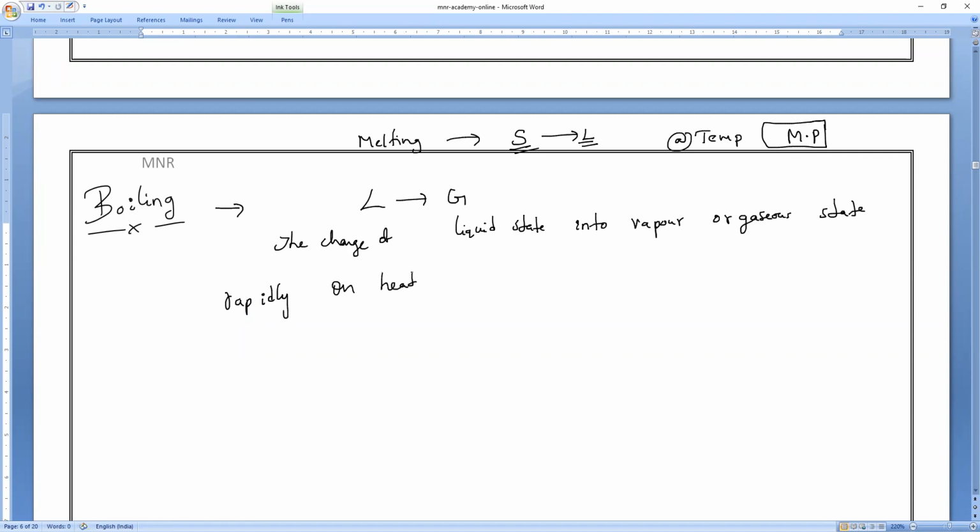The change of liquid state into vapor or gaseous state rapidly on heating at a fixed temperature is known as boiling. Clear, everybody? That is what you have to remember.